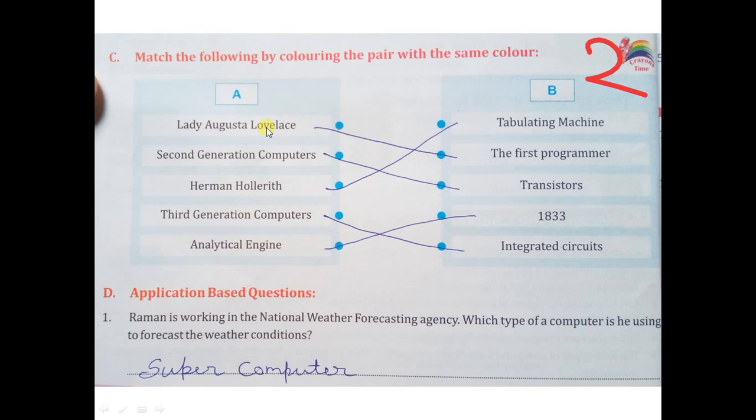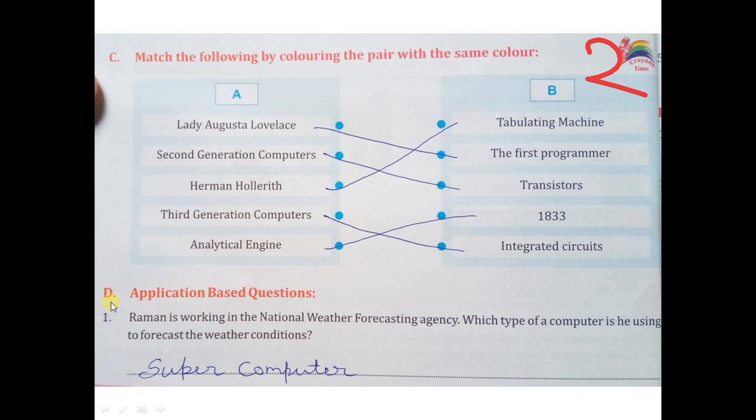Lady Augusta Lovelace, it will be matched to the first programmer. Lady Augusta Lovelace was the first programmer. Second generation computer, it used transistors. Next, Herman Hollerith invented tabulating machine. Third generation computers, it used integrated circuits, that is IC. Next, analytical engine, it was invented in 1833. So this is about the matching word.